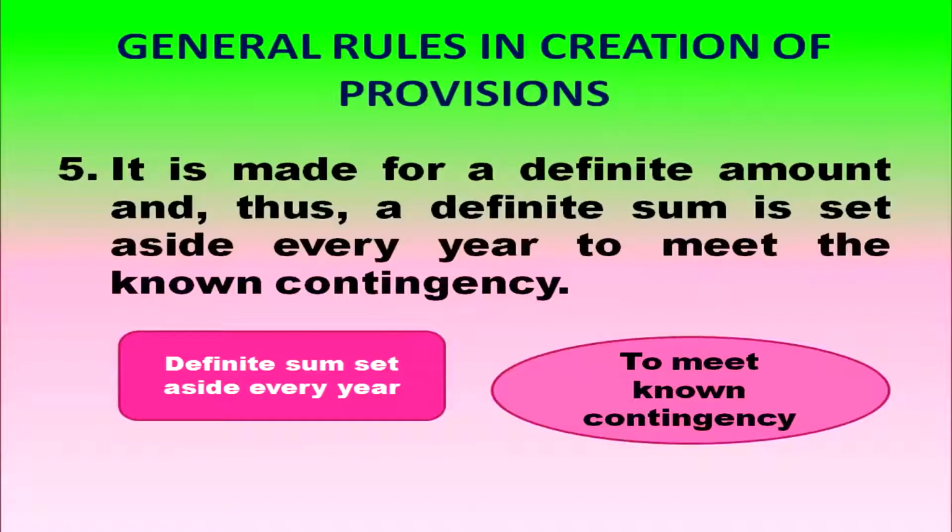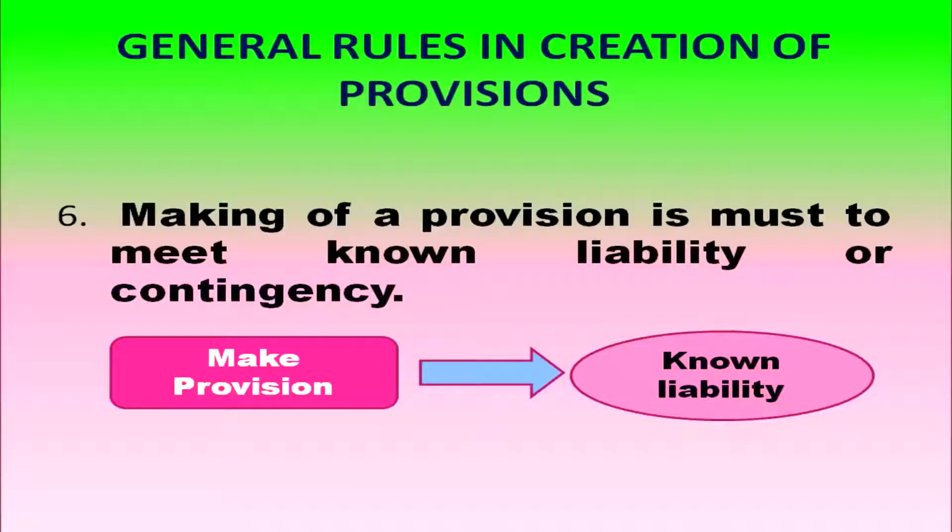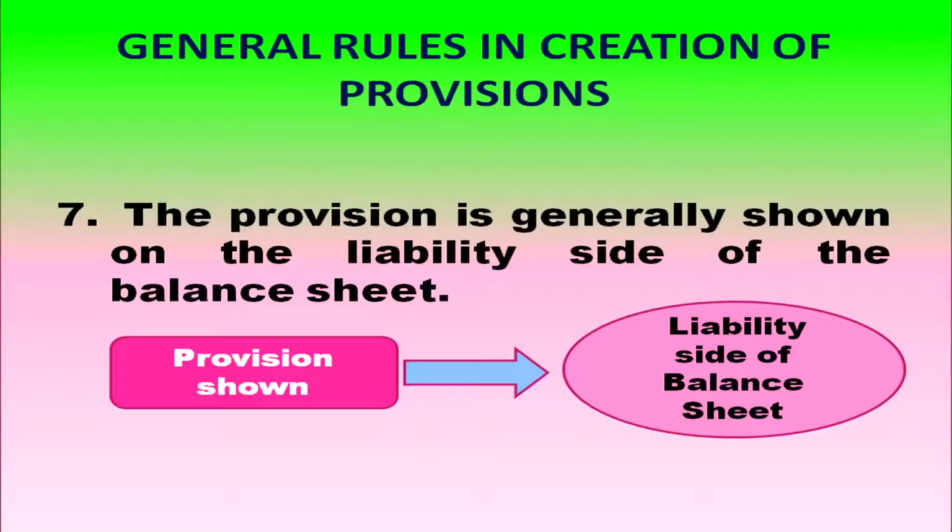What are the rules for making provisions? It is made for a definite amount and a definite sum is set aside every year to meet the known contingency. Making a provision is a must to meet a known liability or known contingency. So, provisions are made for meeting known liability. You know that such a liability is about to happen. Where will you show the provision? It is usually shown on the liability side of the balance sheet.